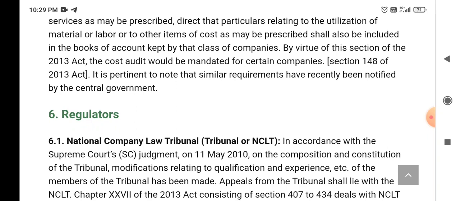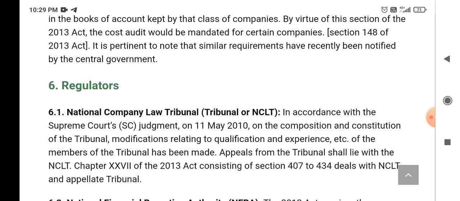Now we'll see the regulators. So there are tribunals and the National Company Law Tribunal, which is very important to regulate the business or the transactions of a company.